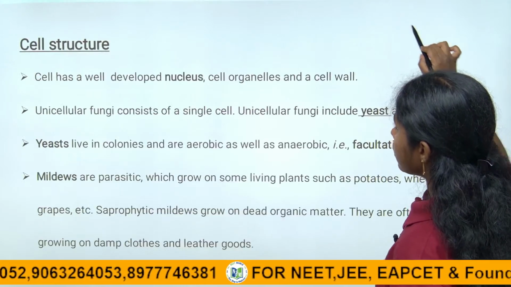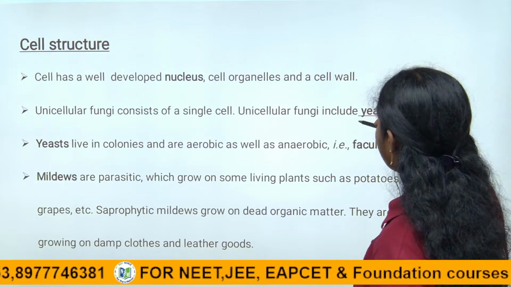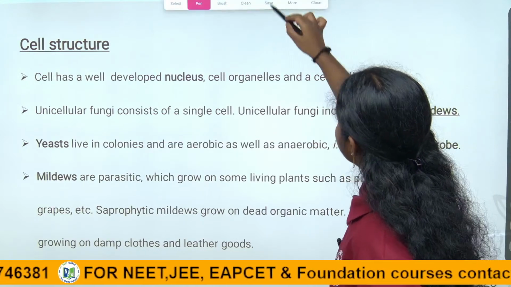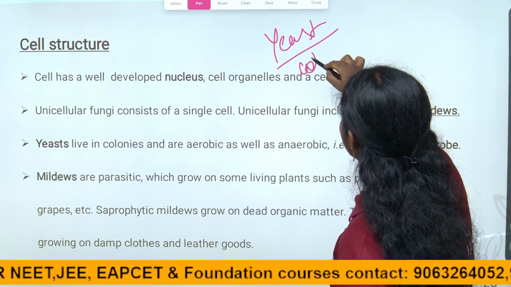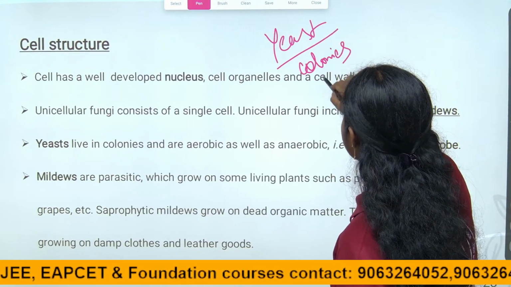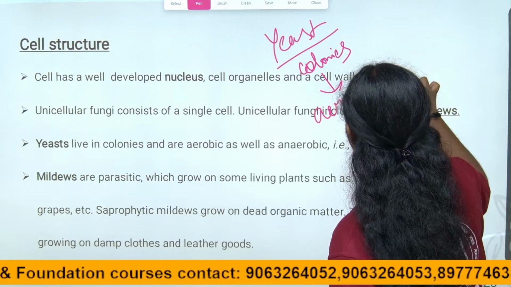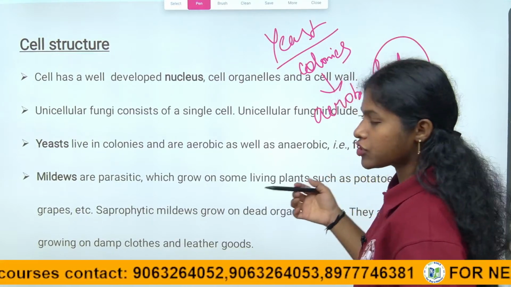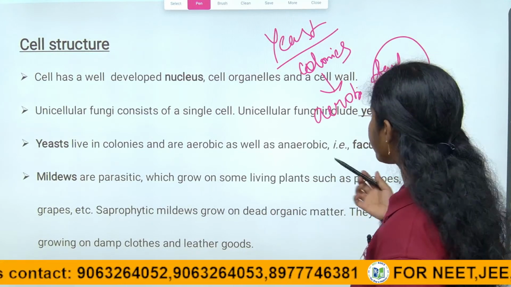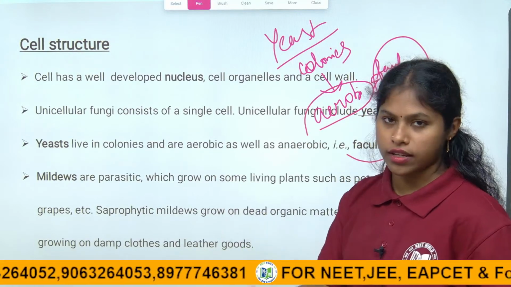The yeast usually seen in groups, we call them colonies, and they are aerobic and anaerobic also. They are facultative anaerobes, and based on the environmental conditions, they act as facultative anaerobes. Aerobic means they use oxygen, right, children?